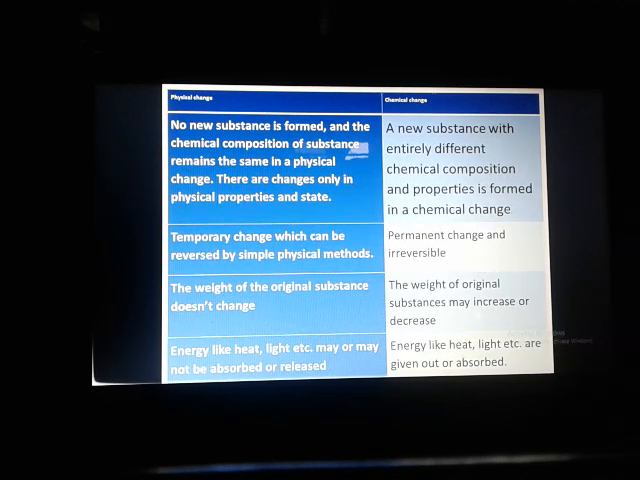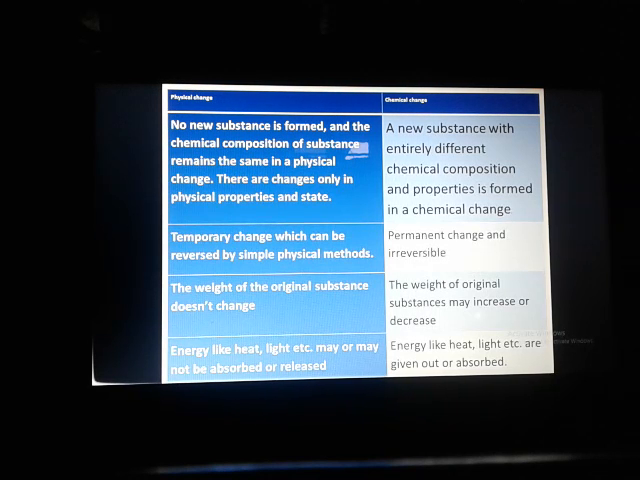So the main thing is, in case of physical change no new substance is formed, but in case of chemical change a new substance forms, entirely different in chemical composition and properties. A physical change is temporary in nature, but a chemical change is a permanent change. In physical change the composition will not change, but in chemical change the composition will change.